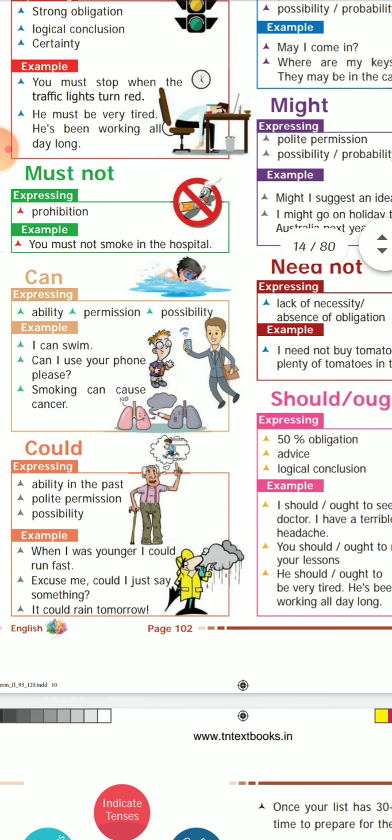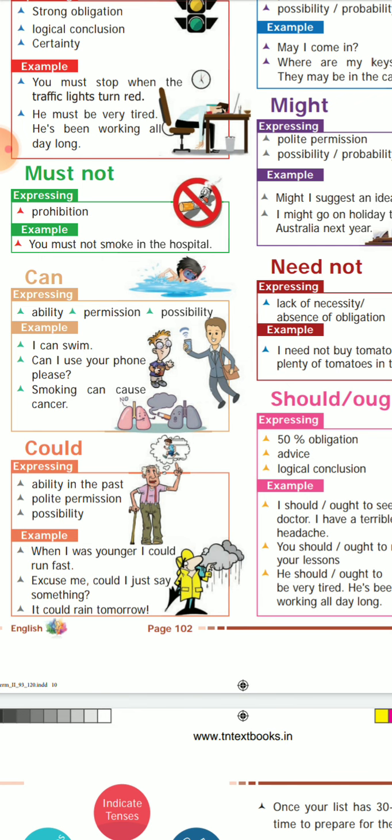Could. We use could for ability in the past, polite permission and possibility. Whatever sentences you tell in the past, like I was like this. For example, when I was younger I could run fast. The old man is telling that when he was younger he could run fast, because he is old now and cannot run fast.